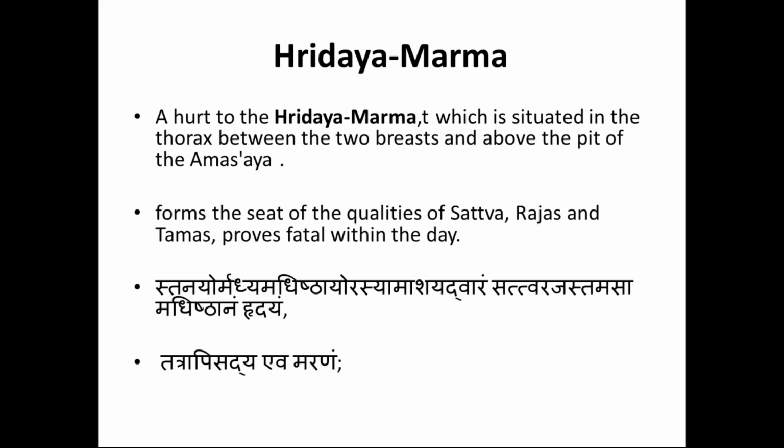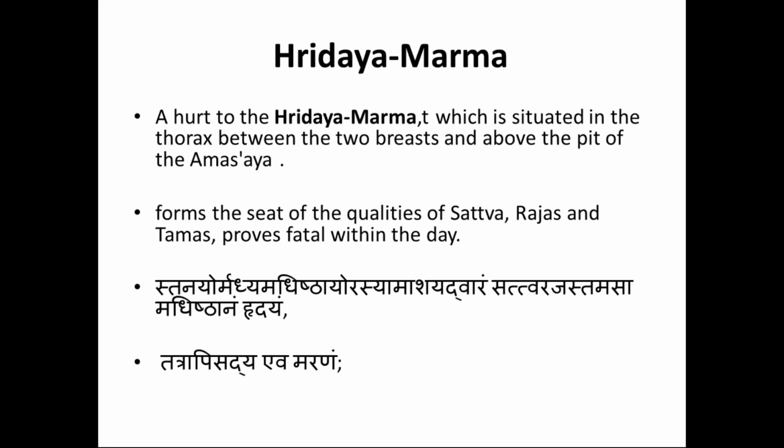First, the name of the marma, Hridaya marma. Then you must write its location, where it is located: Stanayor madhya adhisthana amashaya. Then whether it belongs to sira marma or mamsa marma. According to location, it is urahagata marma. According to parinama, it is sadyopranahara marma.